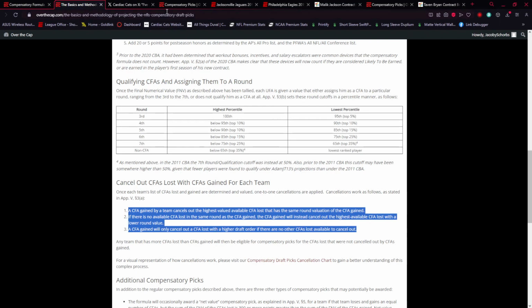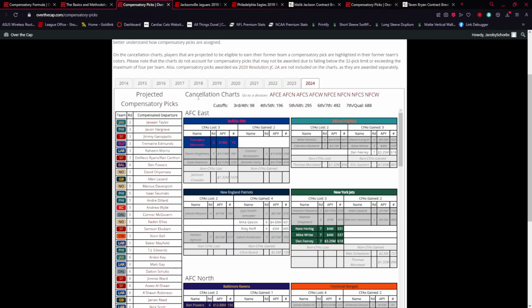So first, let's take a look at an example of what the Bills did. Then I'll show you an example of a player who was released by the Jaguars, signed by another team to a big deal, and had no factor in the CFA process. So, Buffalo Bills, 2024. What this means is this is the year you're getting the picks. So this is 2023 free agency, because what we would get for a comp pick out of this free agency is for next year's draft, not 2024.